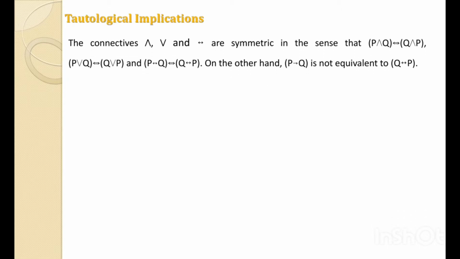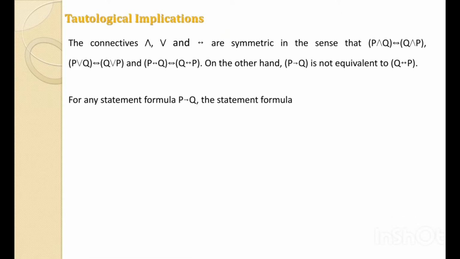The connectives and, or, and double implies are symmetric in the sense that P and Q is logically equivalent to Q and P, meaning we can change the order. P or Q is logically equivalent to Q or P, and similarly P double implies Q is logically equivalent to Q double implies P. So for and, or, and double implies the order does not matter, but for implies we cannot say that P implies Q is logically equivalent to Q implies P. It is not logically equivalent.